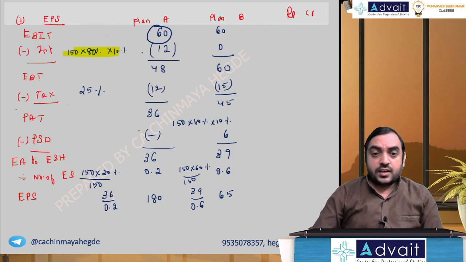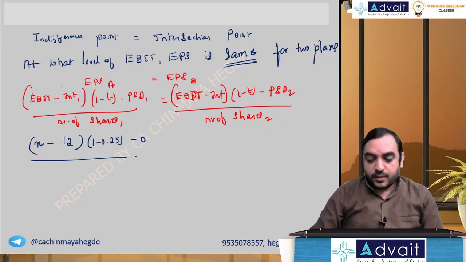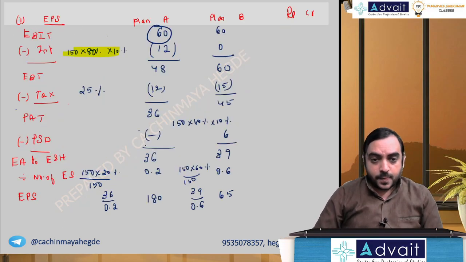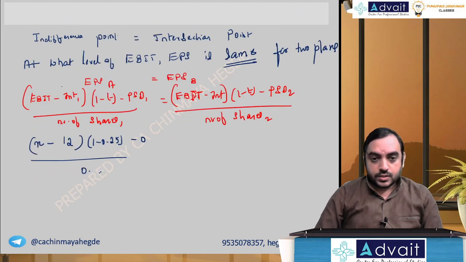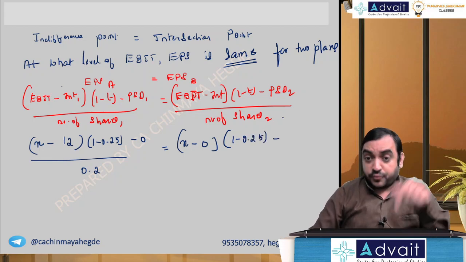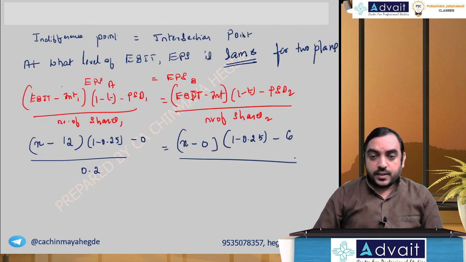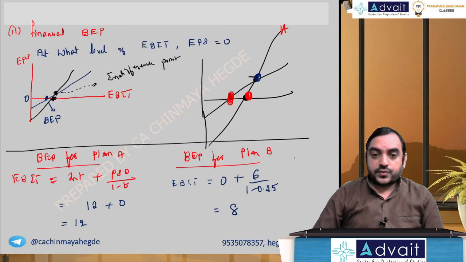Interest in the first alternative is 12. Tax rate 1 minus 0.25. No preferential dividend in the first case. Divided by number of equity shares, we have calculated 0.2. This should be equal to EBIT X minus interest in the second case is 0, into 1 minus 0.25, minus preferential dividend. Here preferential dividend will come, that is 6 crores, divided by number of shares 0.6.